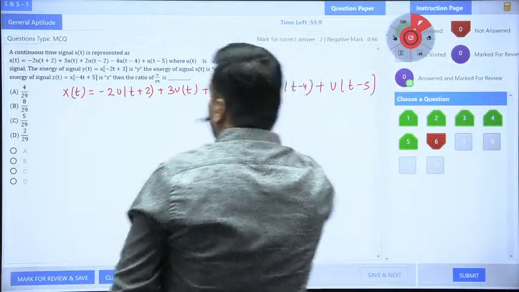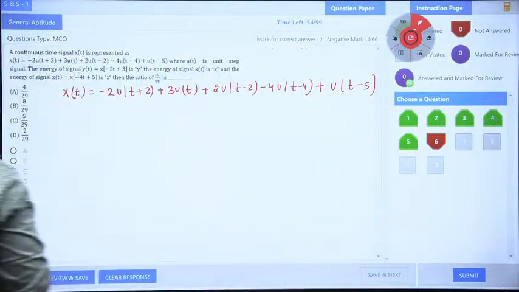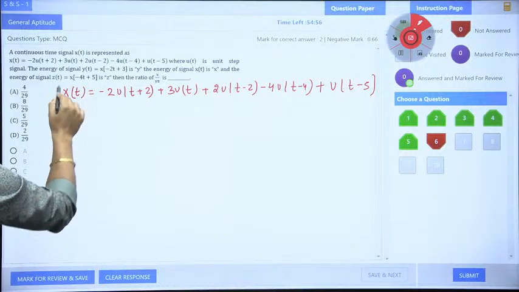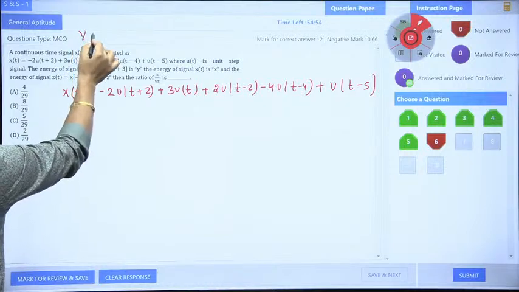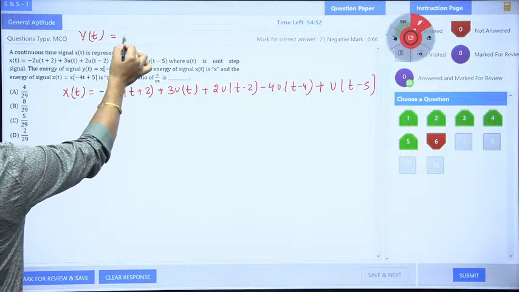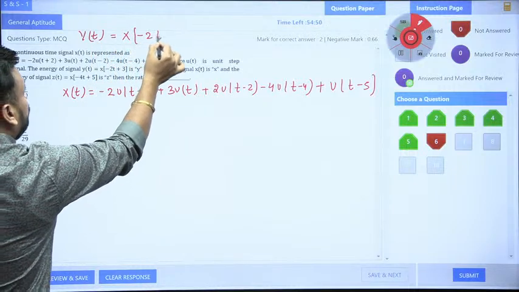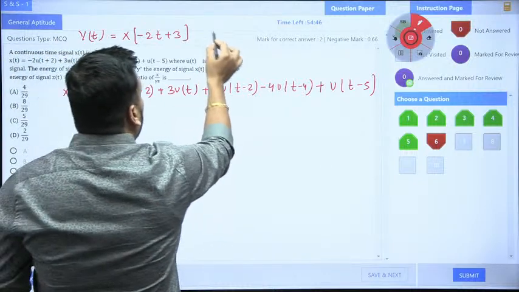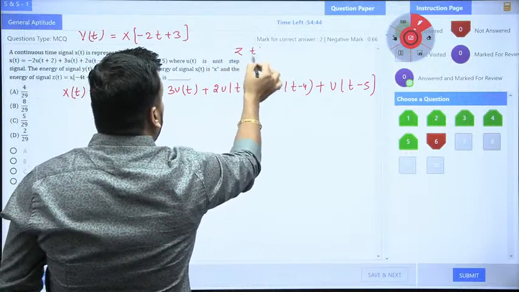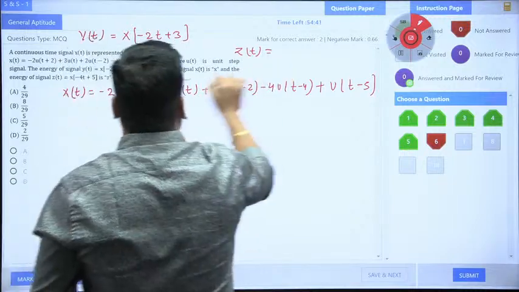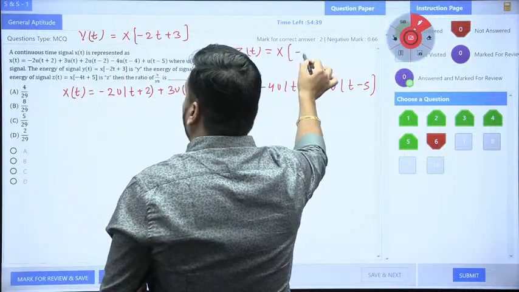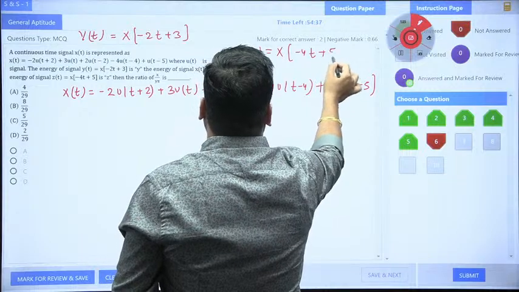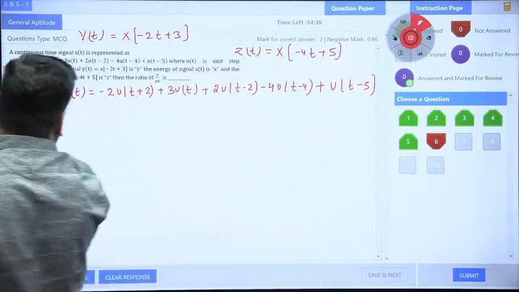This is the equation given to you for x(t), and the examiner is asking for the energy of y(t). So what is y(t)? y(t) is also given to you here. y(t) is nothing but x(minus 2t plus 3), and z(t) is also given to you. z(t) is nothing but x(minus 4t plus 5).